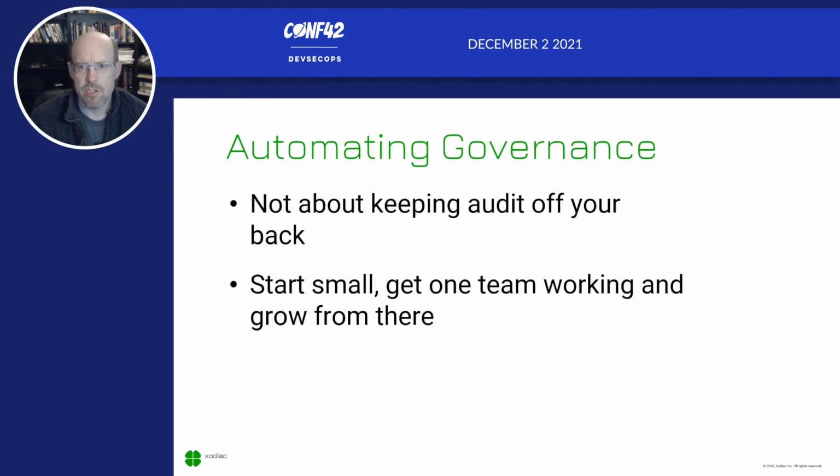Don't try and boil the ocean. Start small, get one team working, and then grow from there. Don't try and do all of this all at once. Find one team or one thread, one value stream where you can start to align your safety teams to that value stream and start to understand what are their needs, what is their context, how can we start to create an understanding of risk management for that particular value stream and align on that and then grow from there.